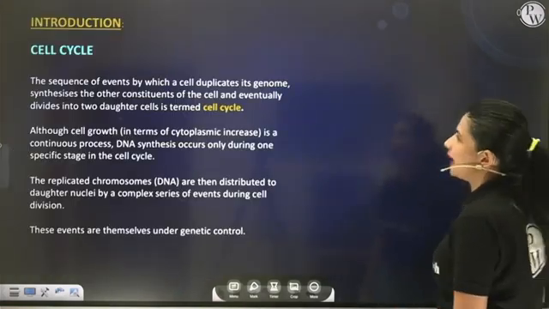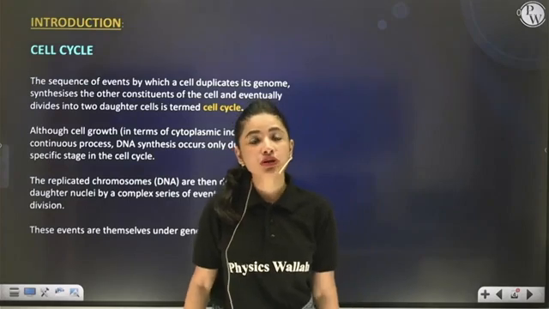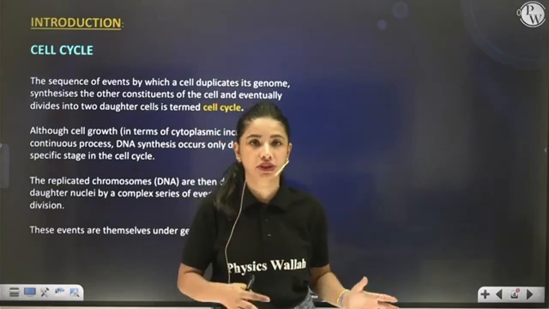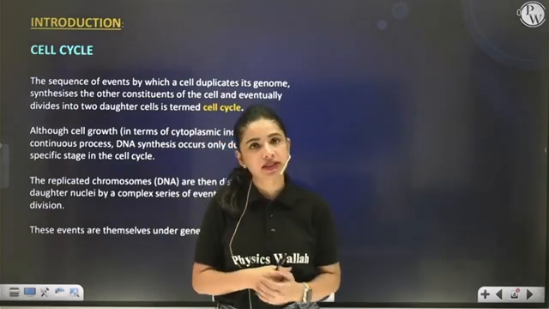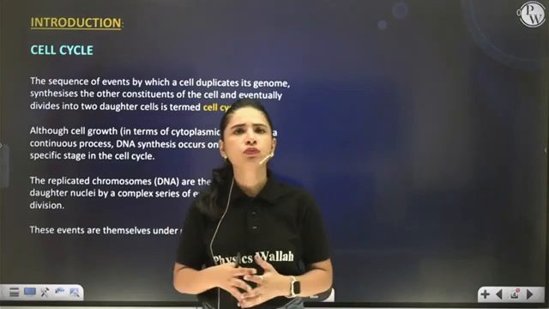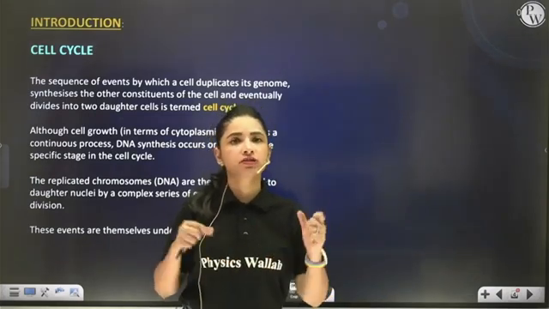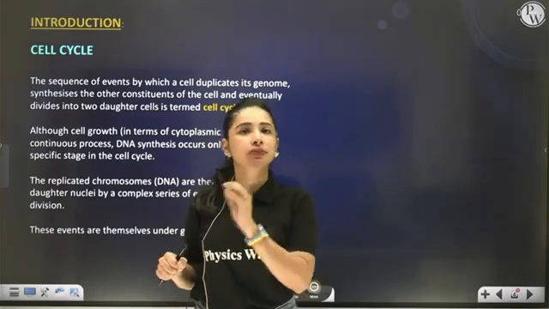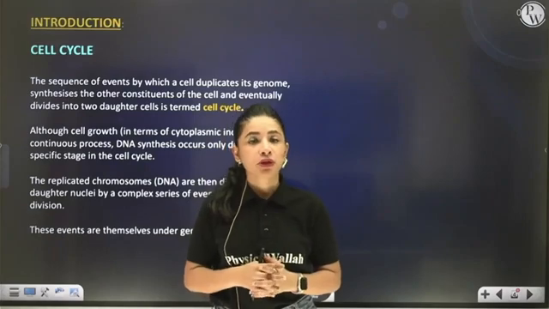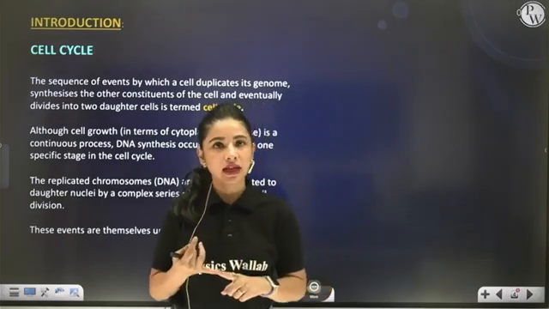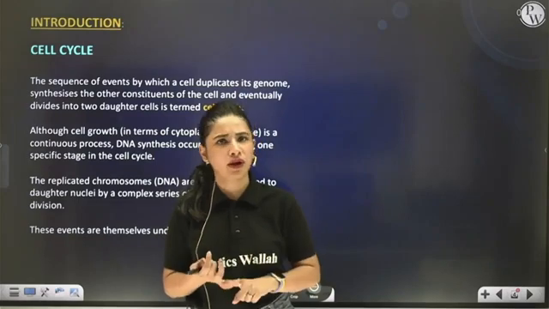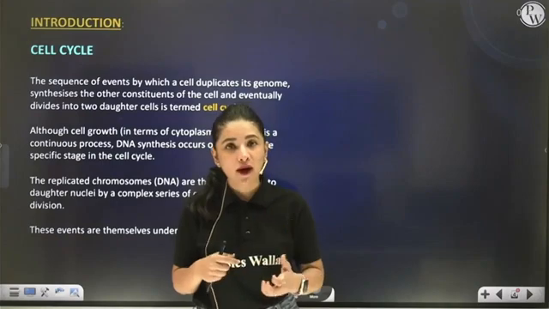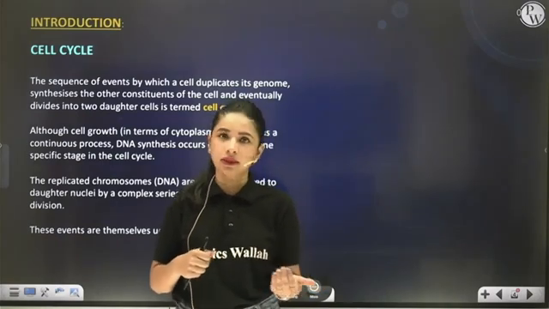So this part is done. Moving ahead with the introduction part. First of all, the chapter says cell cycle and cell division. Already you have done the chapter Cell, the Unit of Life, and now we are moving ahead with the next chapter, which is just the continuation of the last chapter. In the last chapter, you studied what a cell is, the structures of the cell and the functioning of the cell. But now in this chapter you have to study how the cells increase their number.